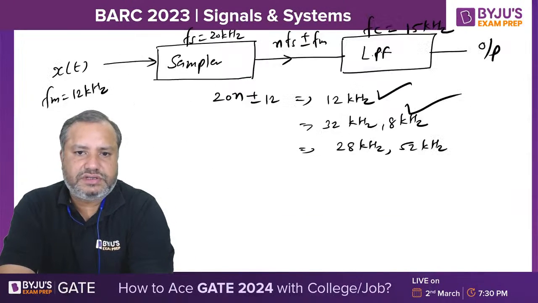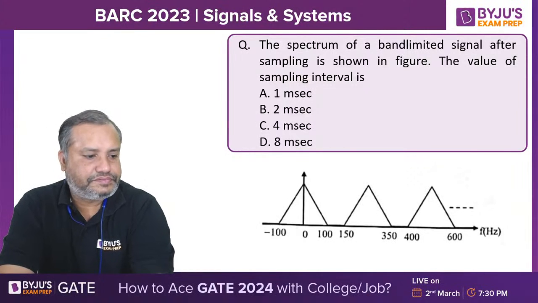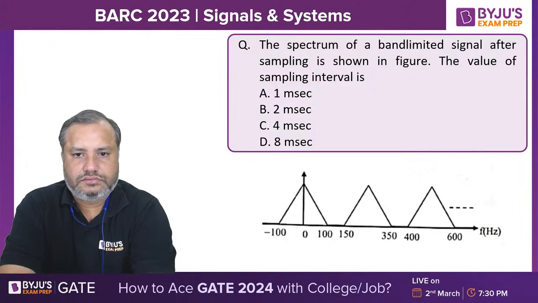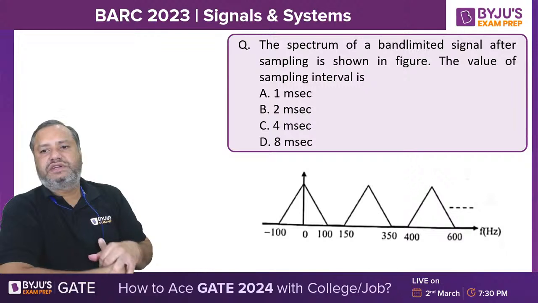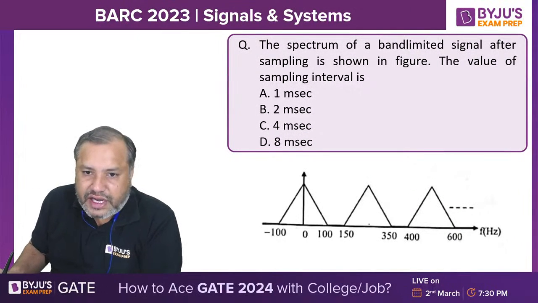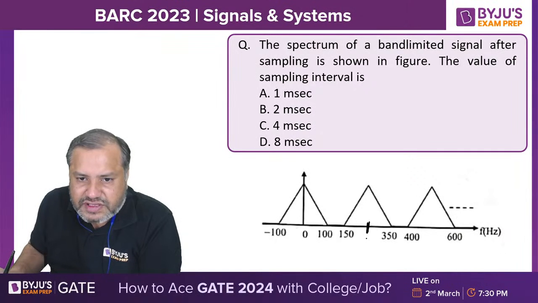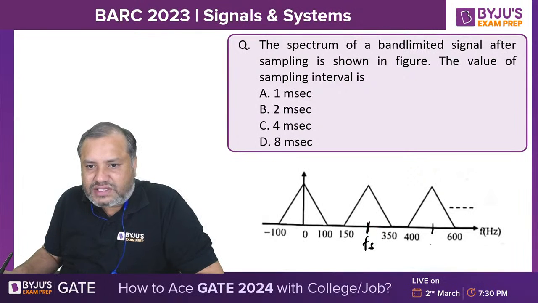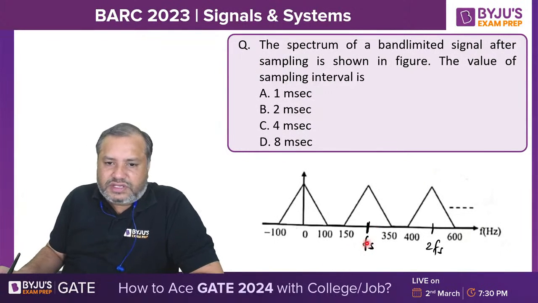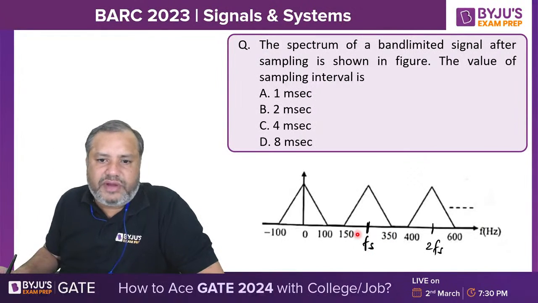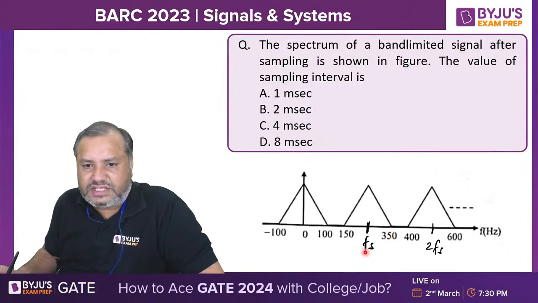So here comes the next question, maybe the last one. The spectrum of a band limited signal after sampling is shown in the figure. After sampling, it means this central frequency is nothing but fs. See, the second replica is about fs, and the next replica is about twice fs. So fs is the midpoint of 150 and 350. It means it is 250.